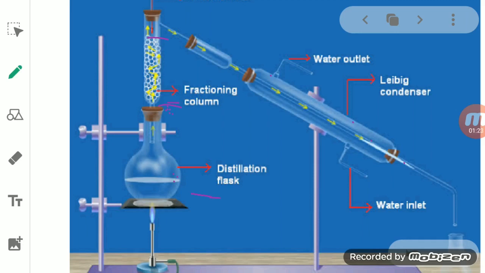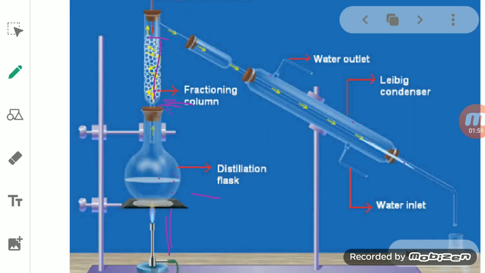So this portion at the bottom, the temperature is very high, because it is very close to the flask, and here the flame is being given to the flask. So here the temperature is high, here the temperature is low. So it has different temperature zones inside it. The function of the beads is to provide a large surface area for the hot vapor, so that as it goes above, it condenses and cools repeatedly.